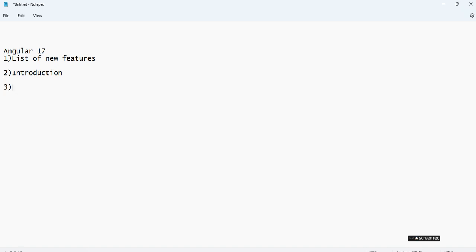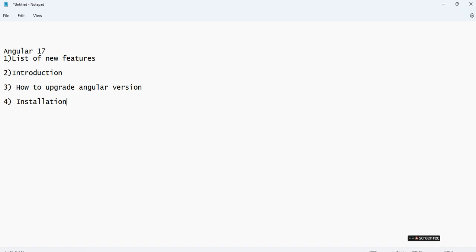Third, we discussed how to upgrade the Angular version. And now we are discussing installation.